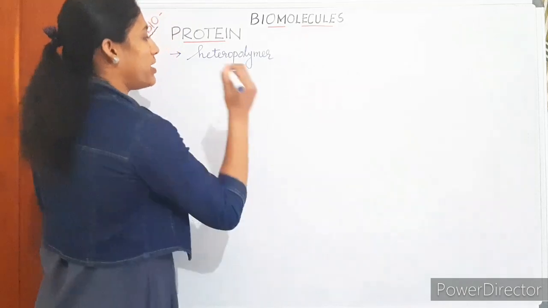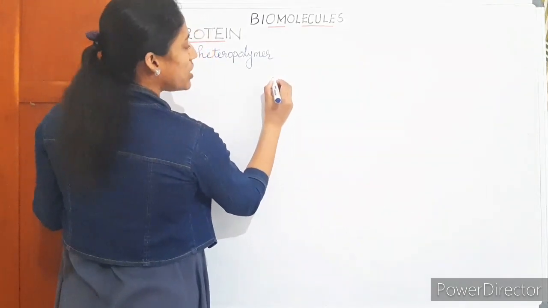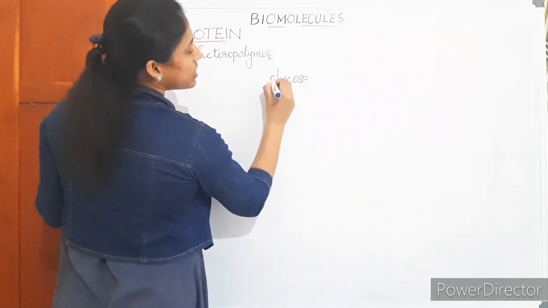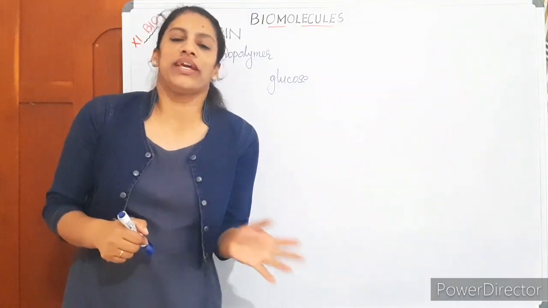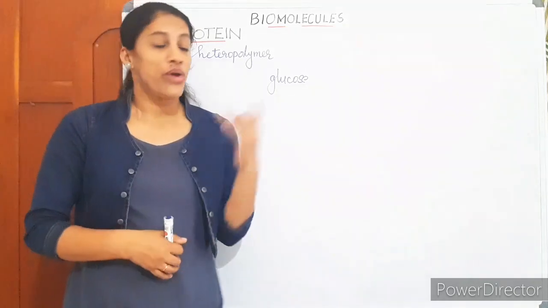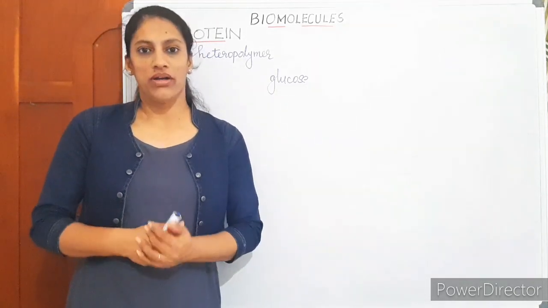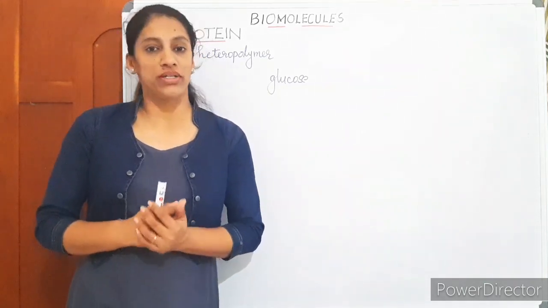An example for a homopolymer is cellulose, glycogen, starch. It is made up of only glucose. Okay, starch is made up of only glucose. If starch is broken down, we will get only glucose. Then starch is a homopolymer of glucose. Whereas there is no protein which is a homopolymer. All proteins in the world are heteropolymers.